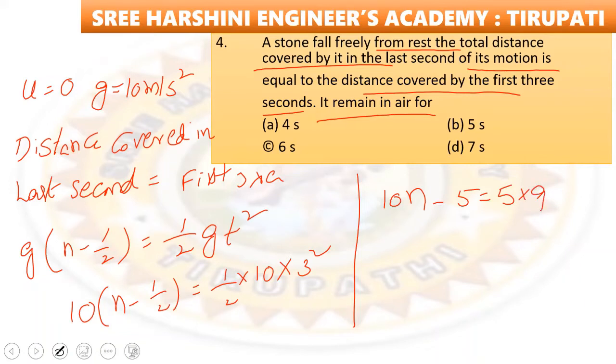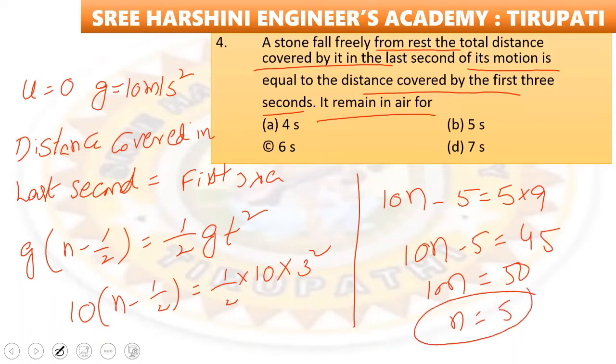Now it becomes 10n minus 5 is equal to 45. 10n is equal to 50. n is equal to how much? 5 seconds. That means it remains in air for 5 seconds. Option number B is the right answer.